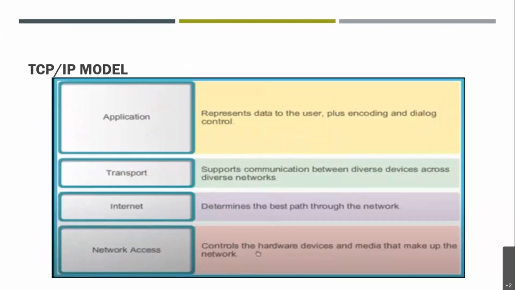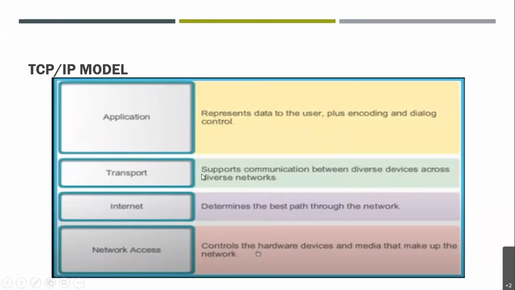So next, in detail, what each layer of the TCP/IP model performs. The first layer, the network access layer, controls the hardware devices and media that make up the network, right? The next one is the internet layer. The internet layer determines the best path through the network, and the IP protocol works over it.